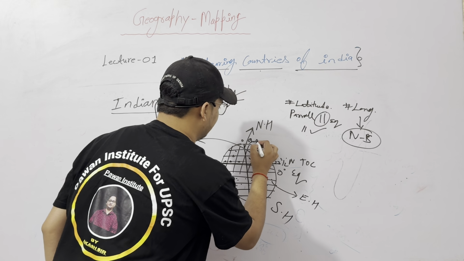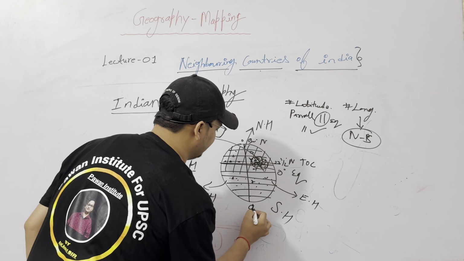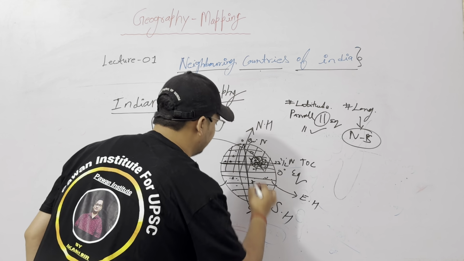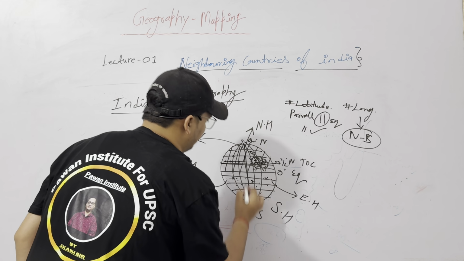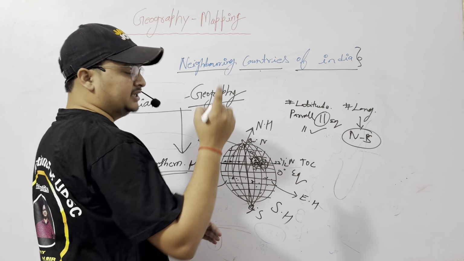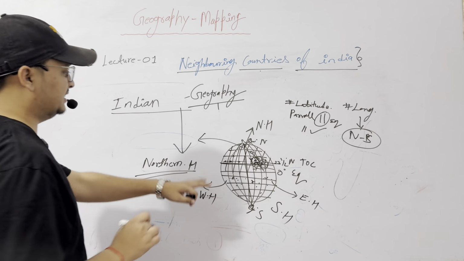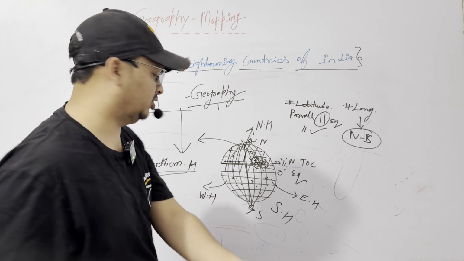This is the 90-degree North Pole. This is the 90-degree South Pole. The line which joins the 90-degree North Pole and South Pole is known as longitude. So I think this is clear to everyone. What is the latitudinal and longitudinal difference of India?